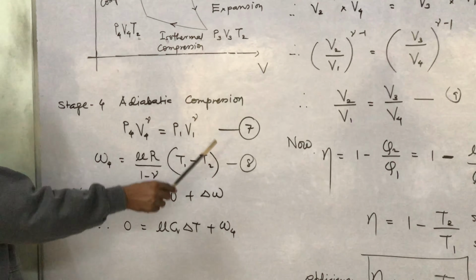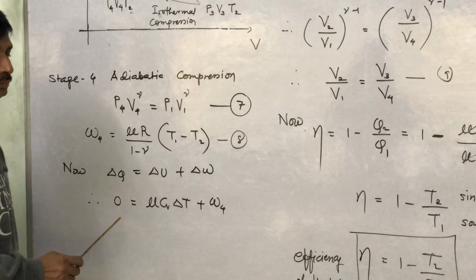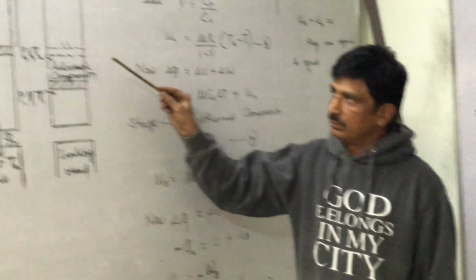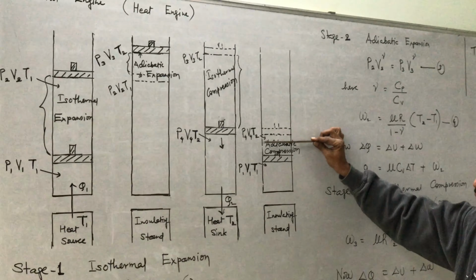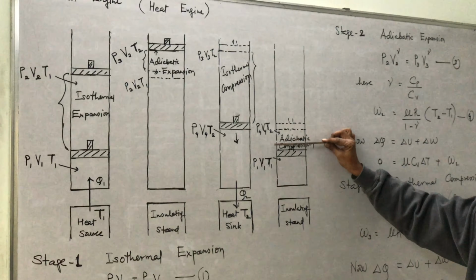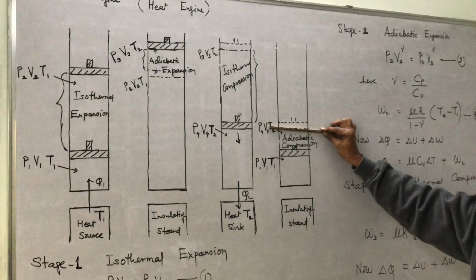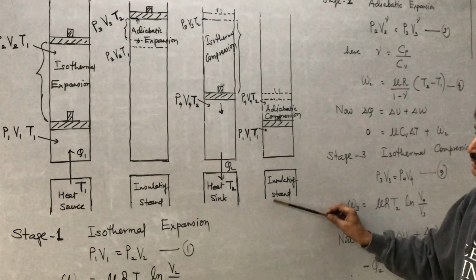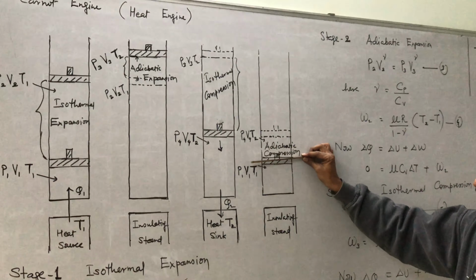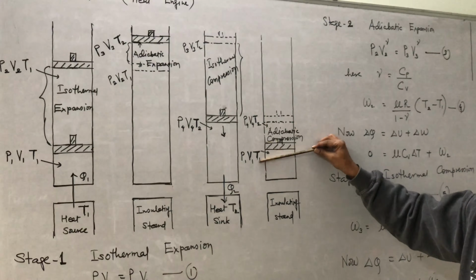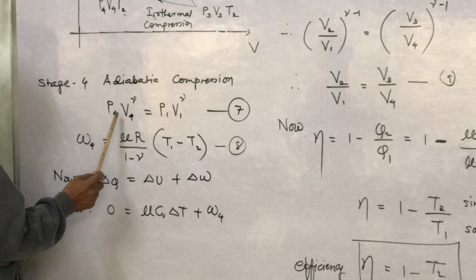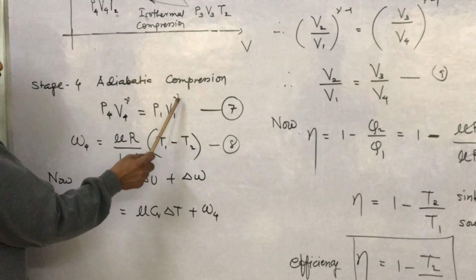Stage 4, adiabatic compression. This one, from this to this, volume decreases. This is adiabatic compression, so there is no exchange between system and surrounding. Volume decreases, so temperature should increase. So T1 is greater than T2. And we know that for adiabatic compression, P4 V4 raised to gamma equal to P1 V1 raised to gamma, result number 7.